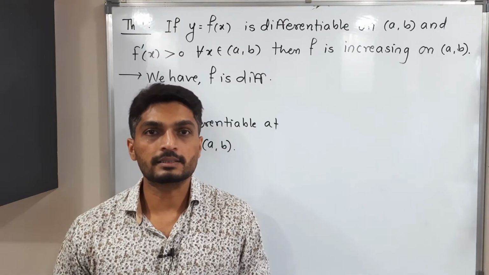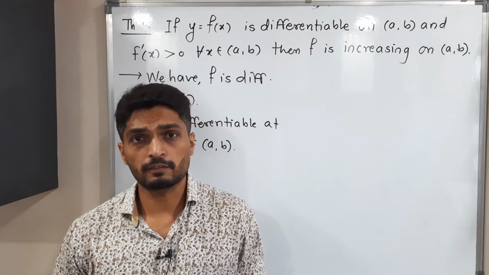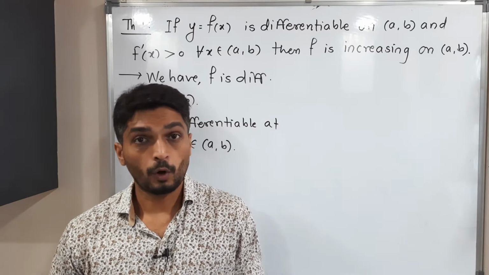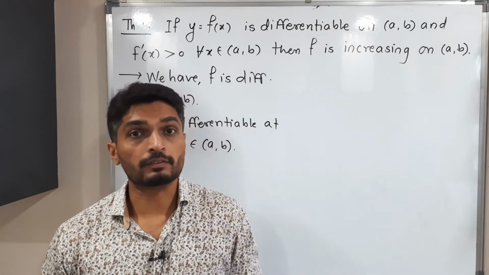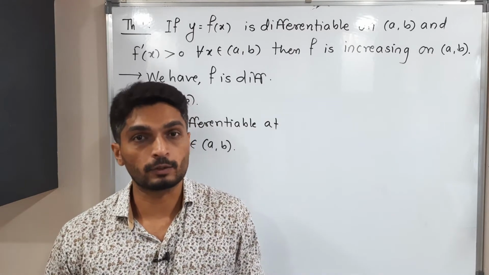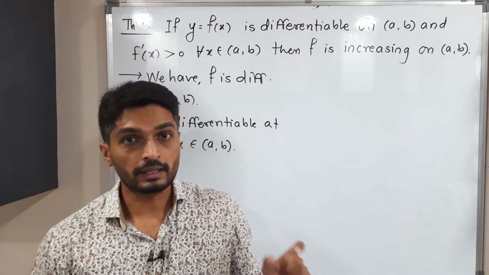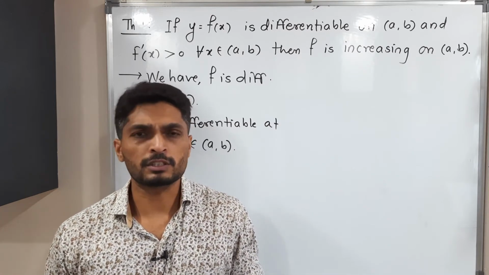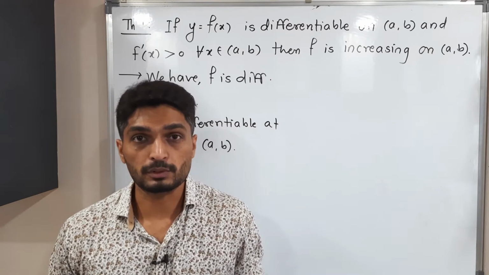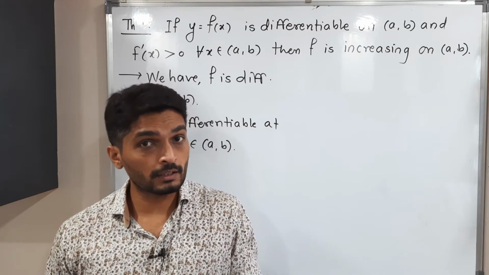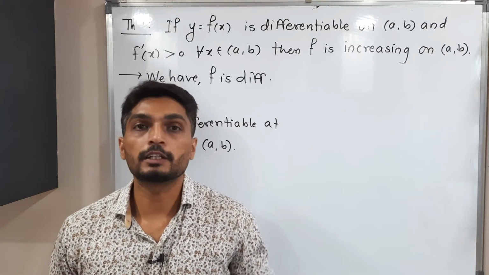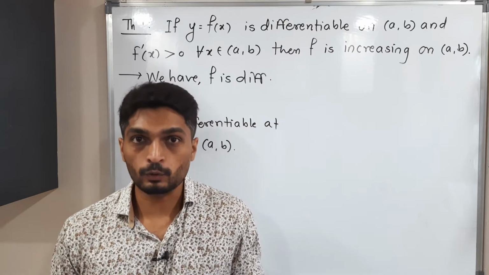Let us discuss this result. This result says if a function is differentiable on an open interval (a, b) and if its derivative is greater than 0 throughout the interval (a, b), then f is an increasing function. This is a very important result when we solve problems. It says if the derivative is positive, definitely the function is increasing. This thing we have to prove.